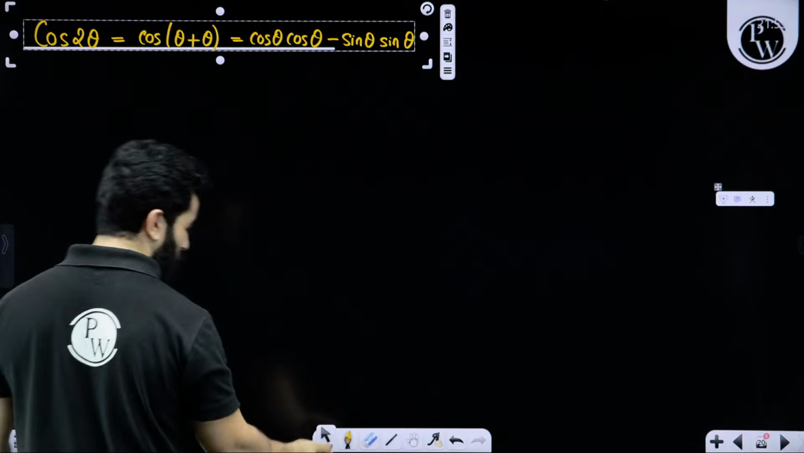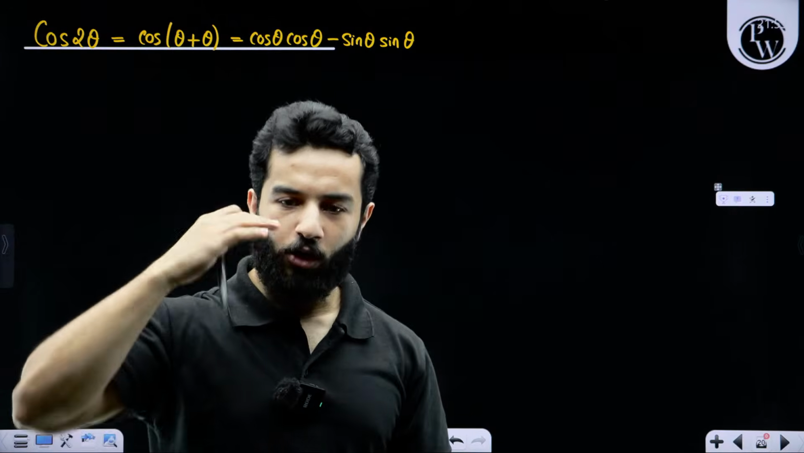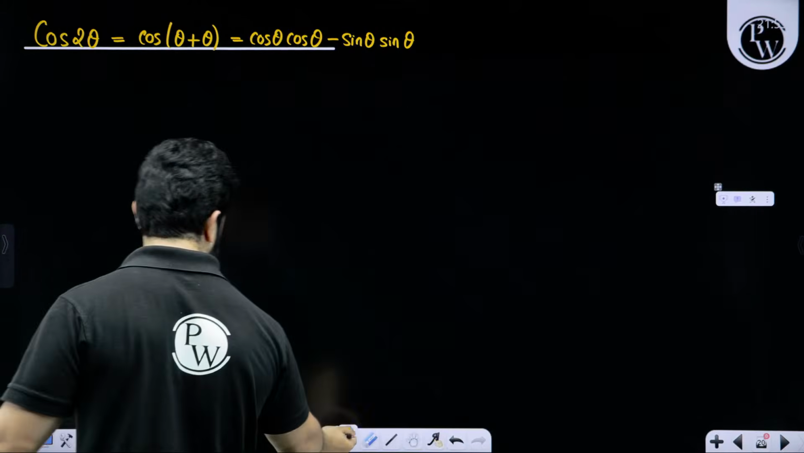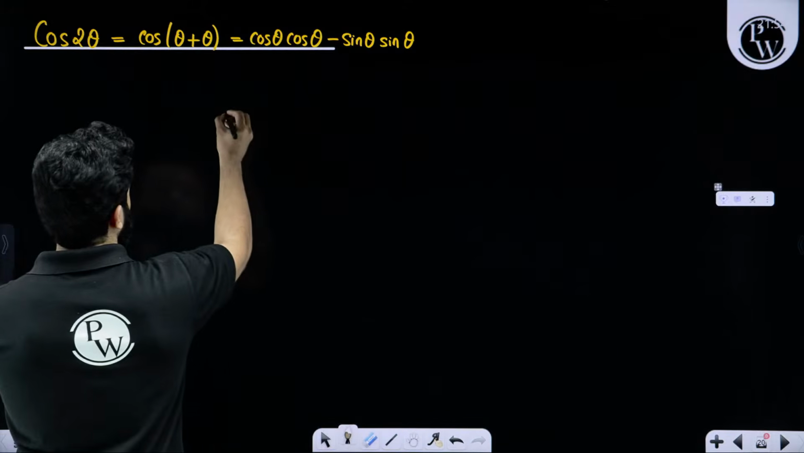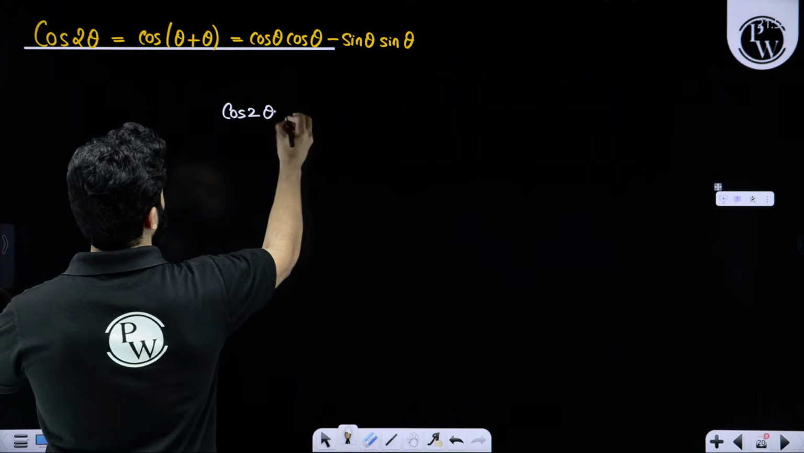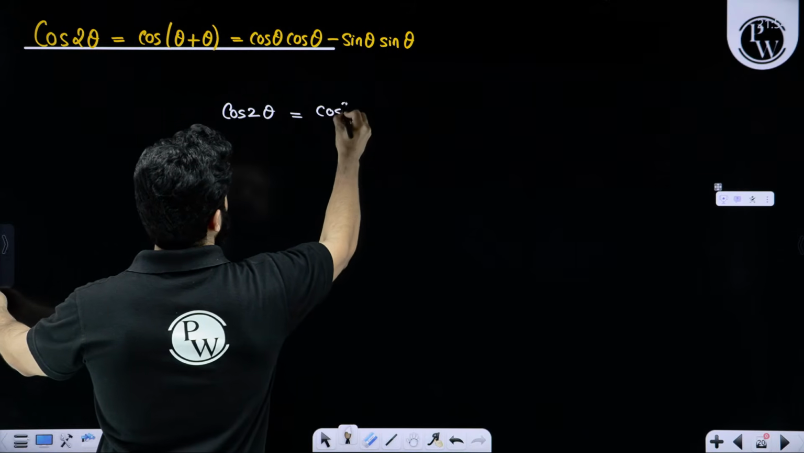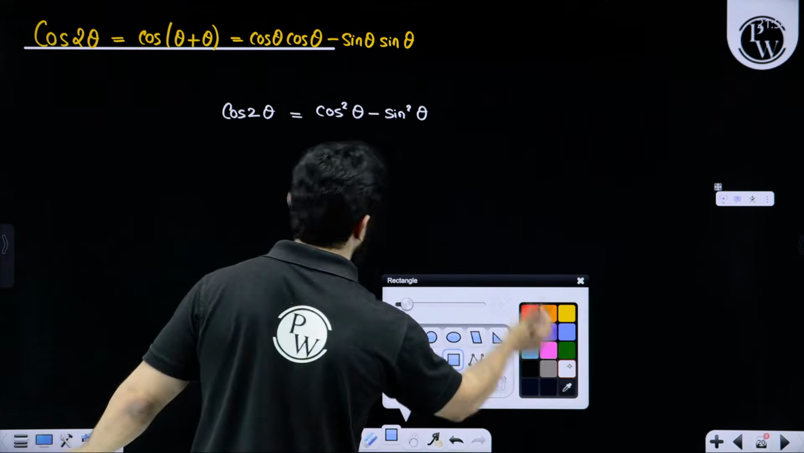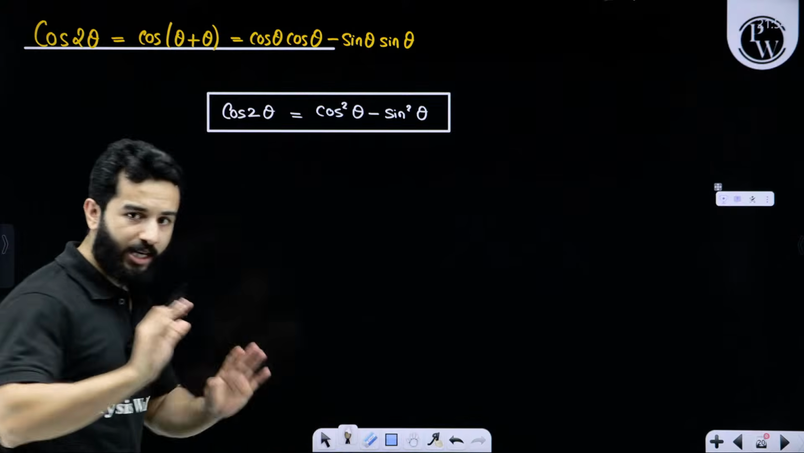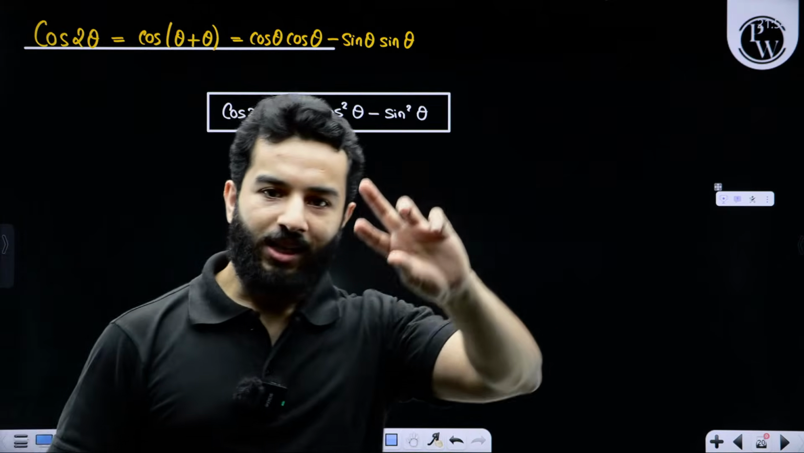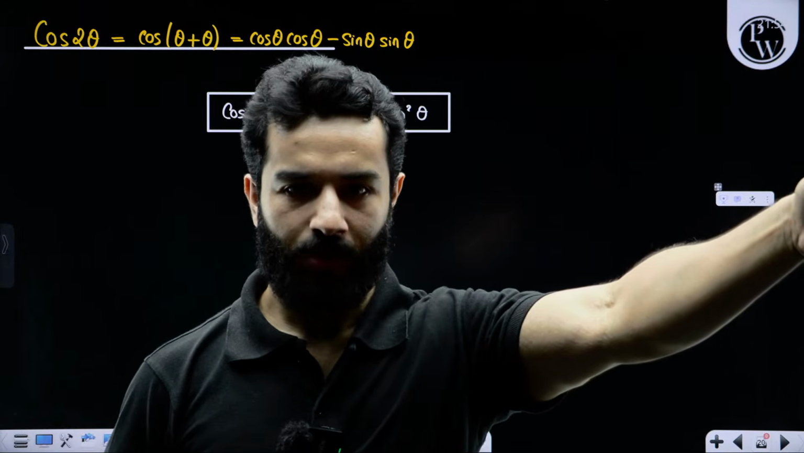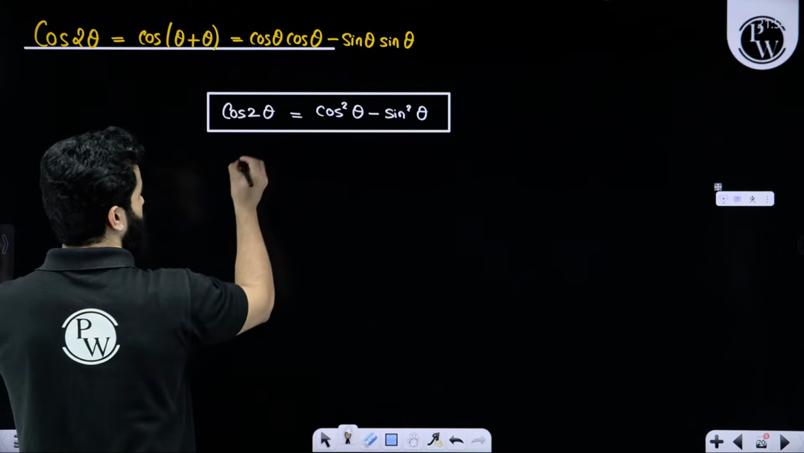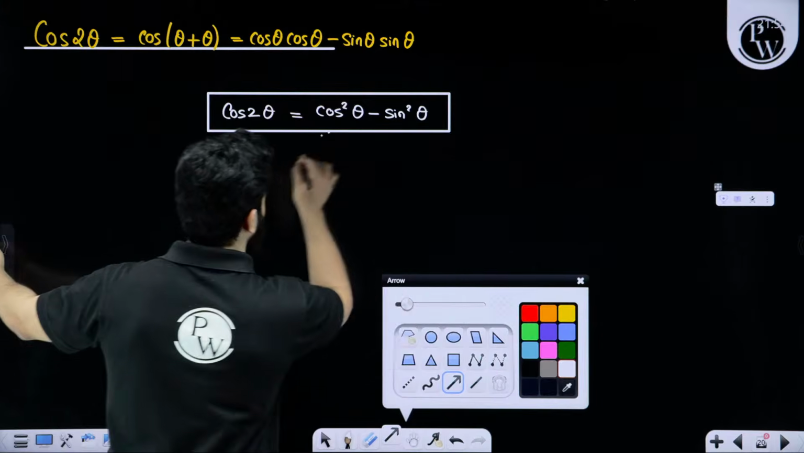Note it down here. We are going to use it in almost every chapter, somewhere or the other, in some numerical or in some derivation. So now cos 2 theta can be written as cos square theta minus sin square theta. Now what's so important about this identity? Let me tell you. It is a perfect identity to convert a double angle into a single angle. So this is double angle 2 theta, and this is simply theta.